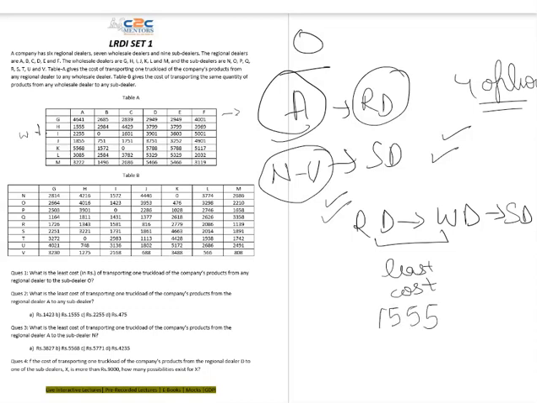1,555, that is the transaction between A and H, right? Now I need to go to H. H is here and H is giving us 0 rupees. So H is giving 0 rupees to T, right? So this will be my minimum cost of the transactions between H and any other region, any other sub dealer, right? You can check it here.